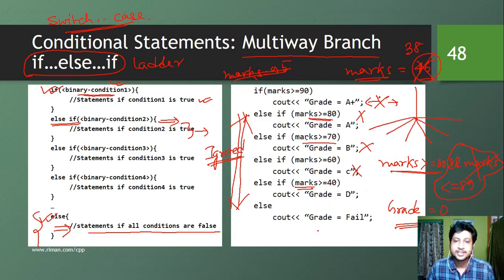What will be printed? Grade equal to fail, because for this particular input value none of these conditions are true. That means all of them are false. That's why this else part is going to be executed and the output will be grade is equal to fail.